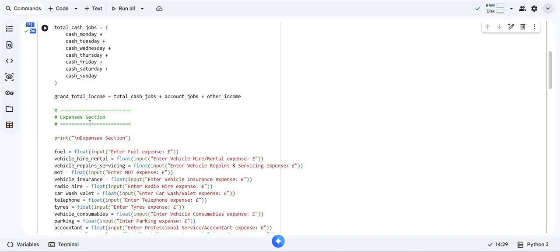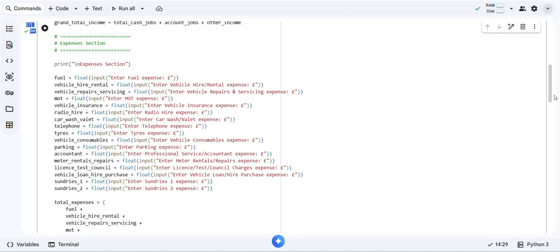Then I added the expenses section. This is a heading. Then the dash n for print makes the heading look nice again, to make the code clean. These are all the headings for expenses: fuel, VQI, VCO, repair, MOT, equals float again, explaining it is a number with decimal places, right? Then input for more interactivity. Then there are a few more expenses headings, all the headings for what's going to be in the interactive.